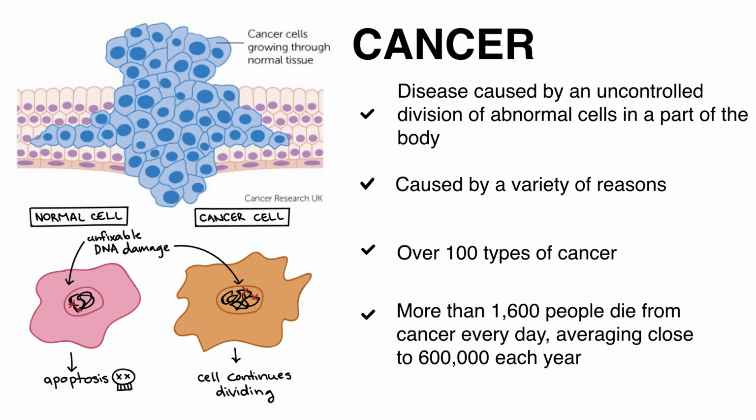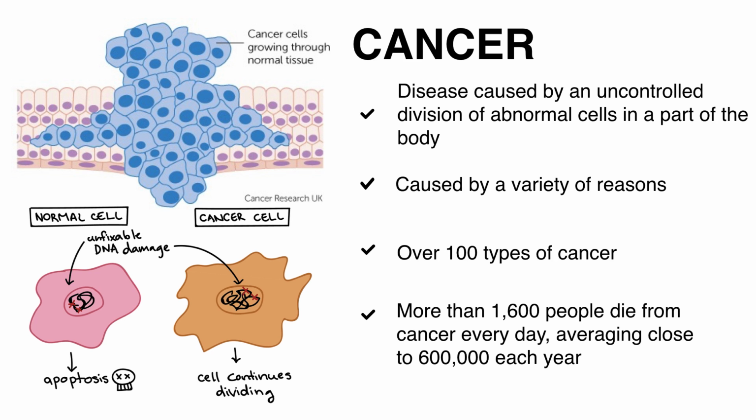The second top leading cause of death in the United States is cancer. What is cancer? Cancer is a disease caused by an uncontrolled division of abnormal cells in a part of the body. Cancer can be caused by a variety of reasons. One reason one might experience cancer is because it could be genetically inherited from our parents. It could also be the result of an error that occurs in our cells as they divide, or because of outside factors such as chemicals in cigarette smoke or ultraviolet rays from the sun.